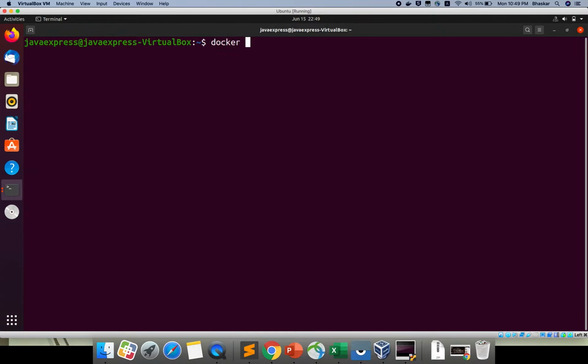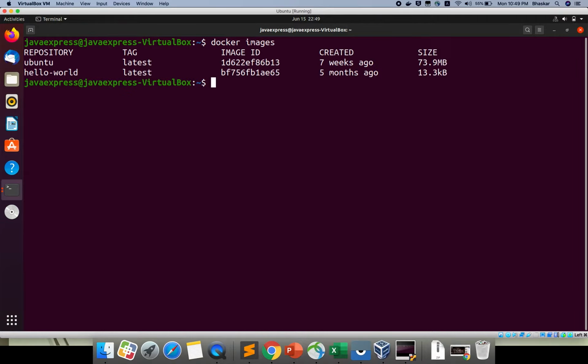If I want to display all my images, I can use the docker images command. I have an Ubuntu image. I will start my container with docker container run. I want to run in interactive mode, and I want to give it a name, like Iron Man. Just some name I'm using. Next, you want to run the Ubuntu machine in the bash terminal. When I run this, it went inside the container.